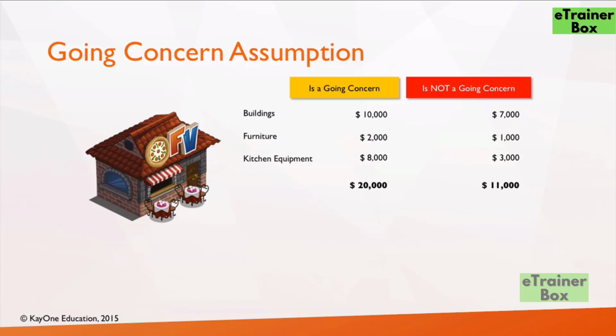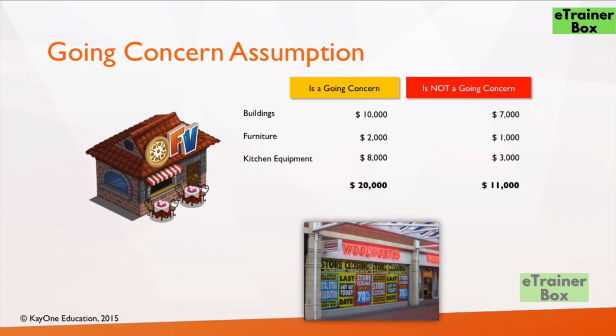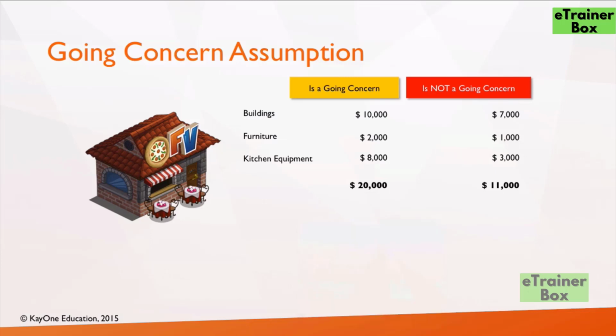Very important. So look at this example. Now this is a photo that I found on the internet. I think the shop owner is trying to sell off all his goods and close down his business. That is why he's giving a whopping 70% discount on all items. So these are typically the conditions where going concern assumption may not be valid.